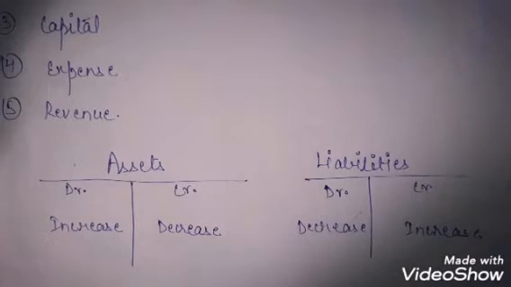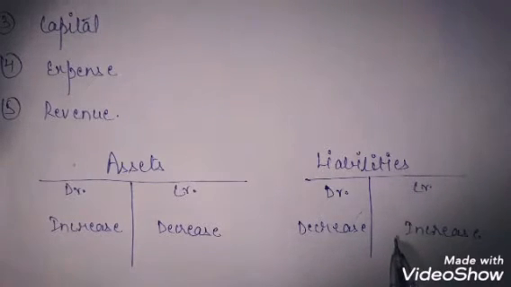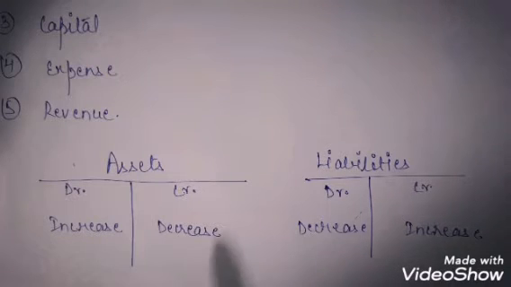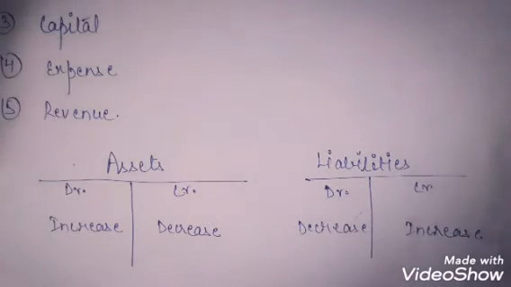Similarly, take the case of liabilities. What are liabilities? The amount that we owe to outsiders. In the case of liabilities, if there is a decrease in the liabilities, we are going to debit it, and if there is an increase in the liability, we are going to credit it. Suppose you are purchasing goods on credit. The goods are coming to you, but the creditor's amount is increasing. So in that case, you are going to credit it.